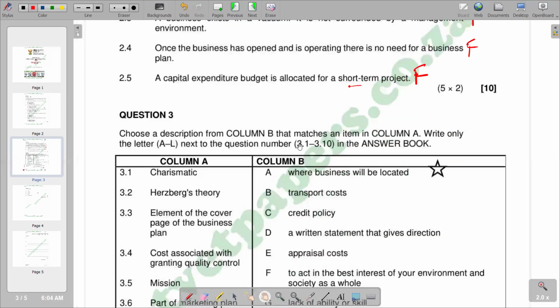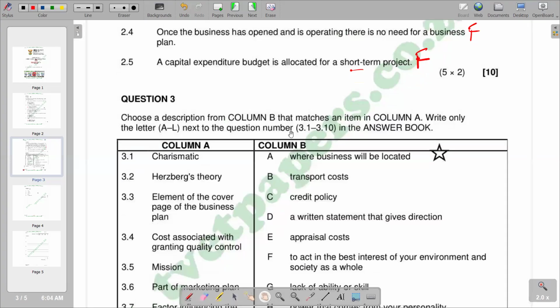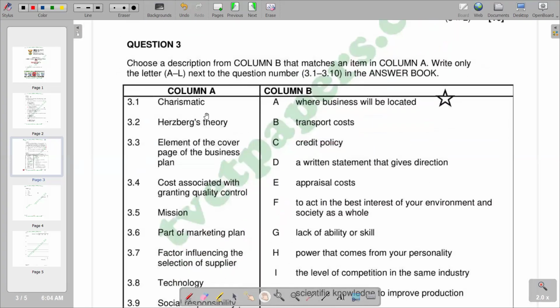So we go to question 3. Choose a description from column B that matches an item in column A. Write only the letter A to L next to the question number, that is 3.1 to 3.10, in the answer. So the first term that we have is charismatic.